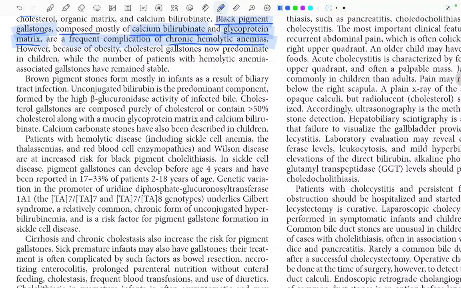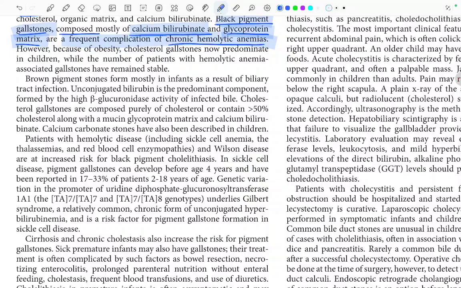Patients with the hemolytic disease, including the sickle cell anemia, the thalassemia, and the red blood cell enzymopathies, and Wilson's disease, are at risk of black pigment cholelithiasis. Fine, this is what we read: who are at risk of these gallstones: sickle cell anemia patients, thalassemia, red blood cell enzymopathies, and Wilson's disease also. In sickle cell disease, pigment gallstones can develop before age 4 years and have been reported in 17 to 33% of the patients 2 to 18 years of age.